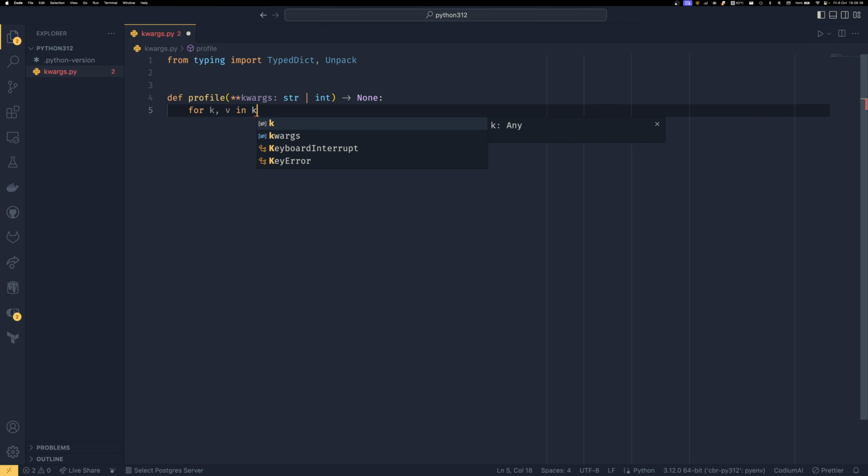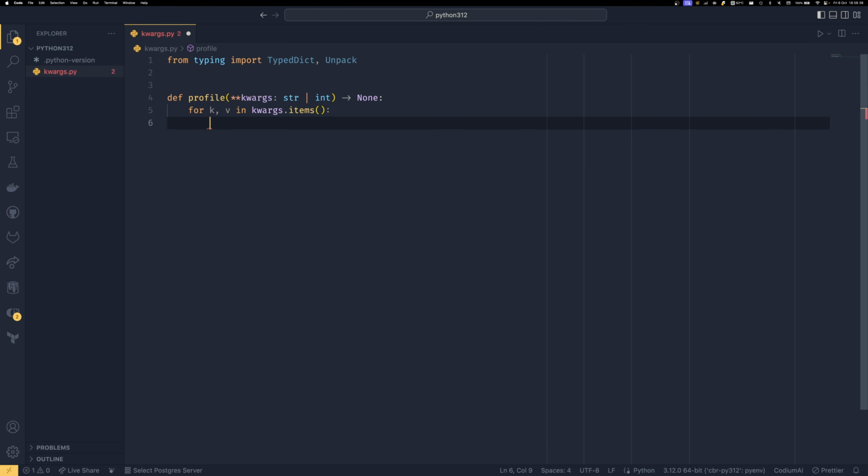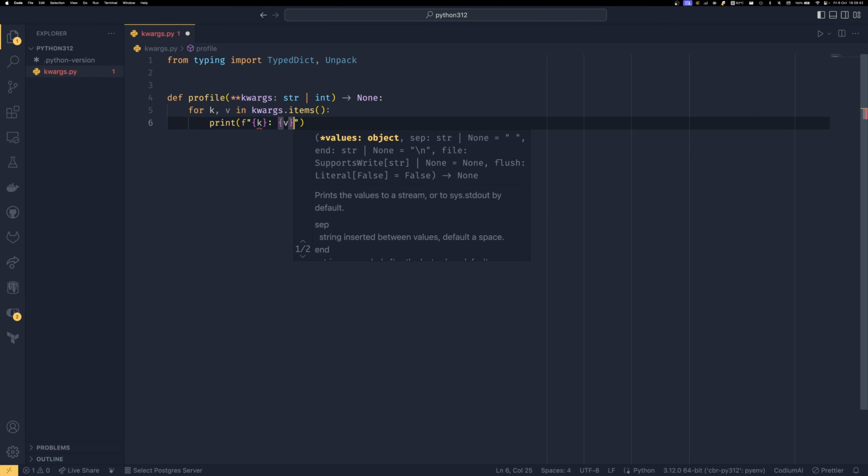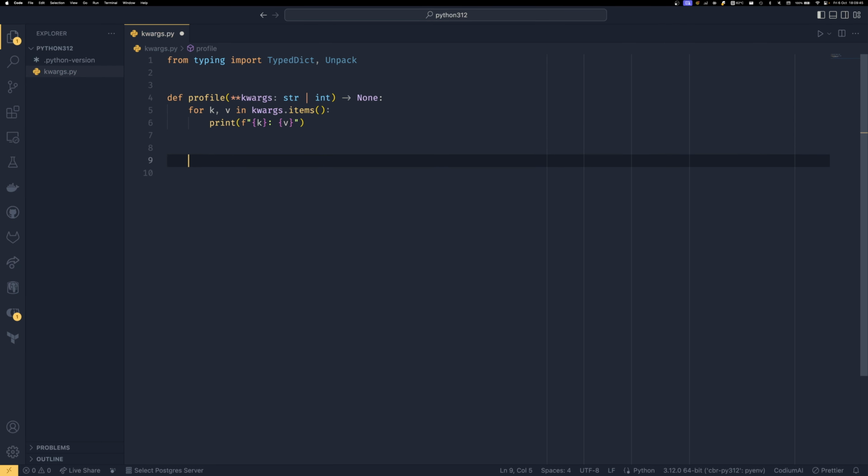So for k, v in kwargs.items, print. Just a simple little utility to print kwargs to the terminal in a way that is cool. So if we do that, and then we do profile, yeah, that's what I want, profile.